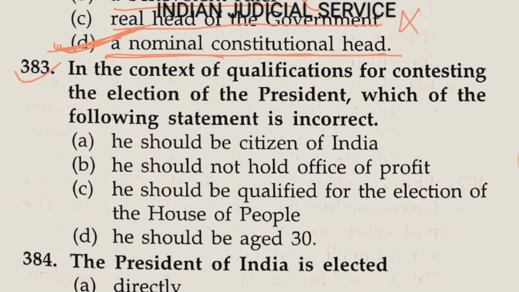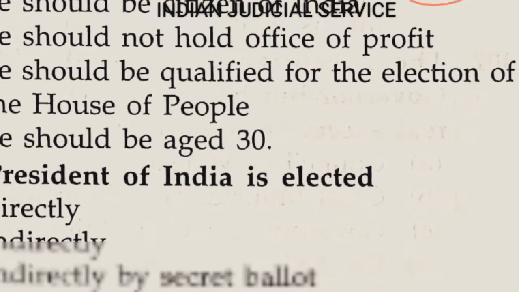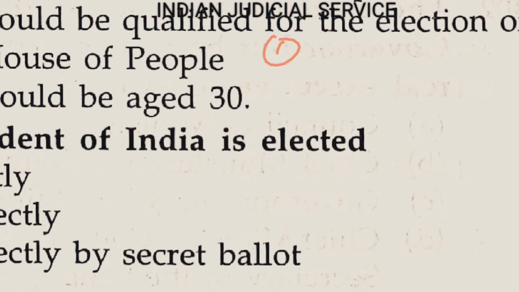Question number 383. In the context of qualification for contesting the election of president, which of the following statements is incorrect? The qualification for election of president is provided in Article 58, which says no person shall be eligible for election of president unless, first important thing, he must be a citizen of India.